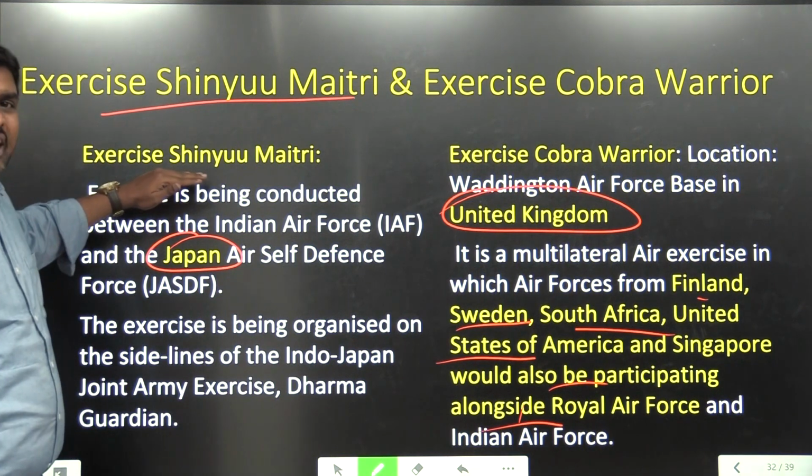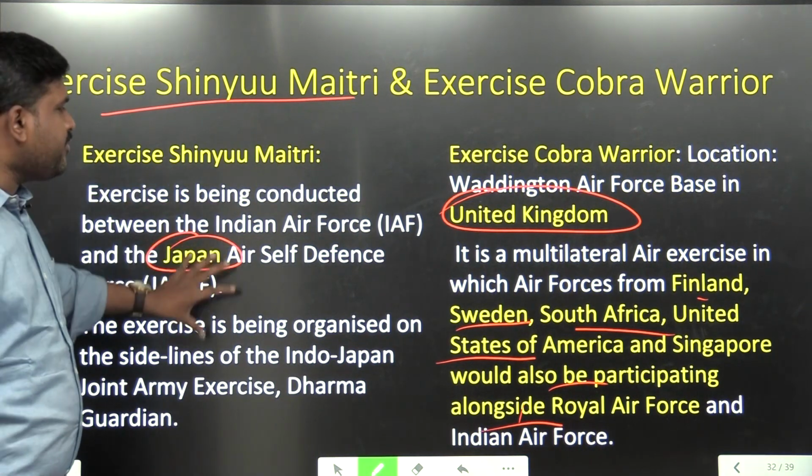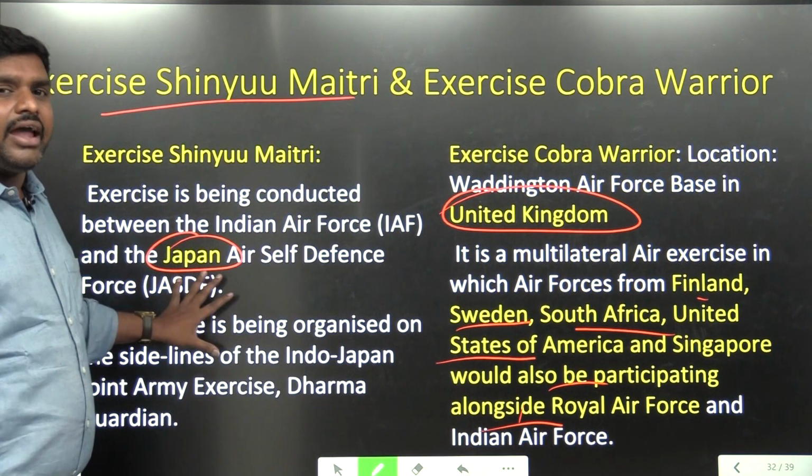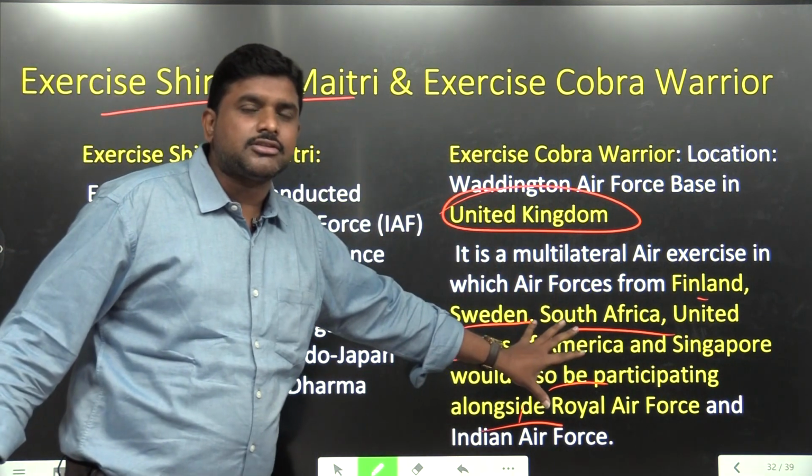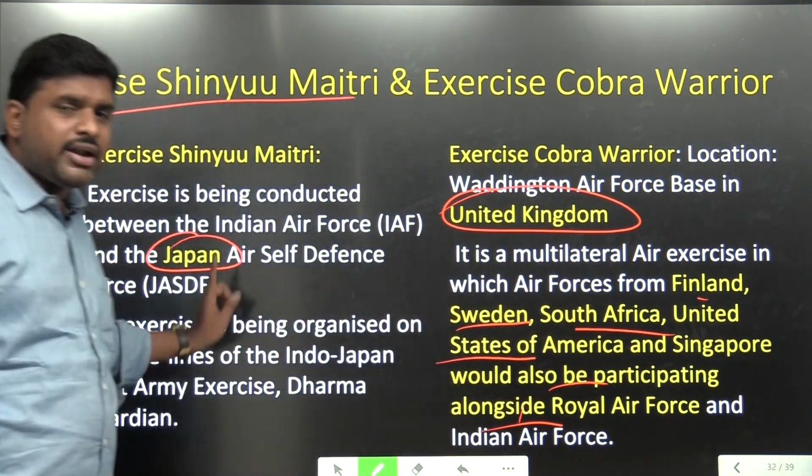Whereas Shinyu Maitri is with Japan, it happened at Japan, India and Japan. This is India and several countries. It happened with USA, happened where? At Japan.